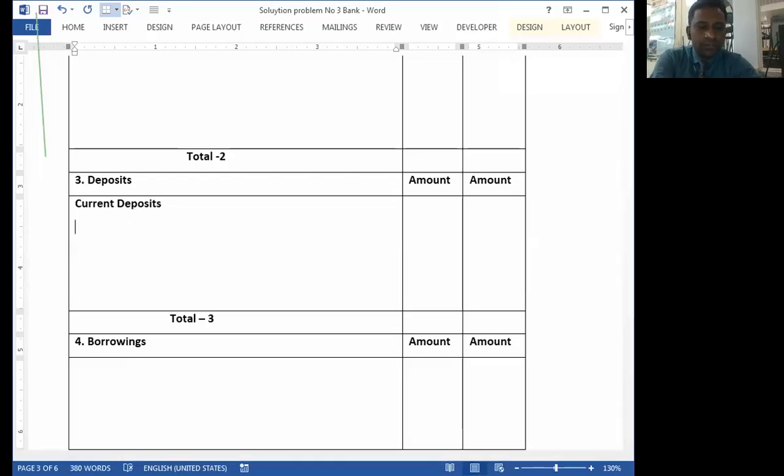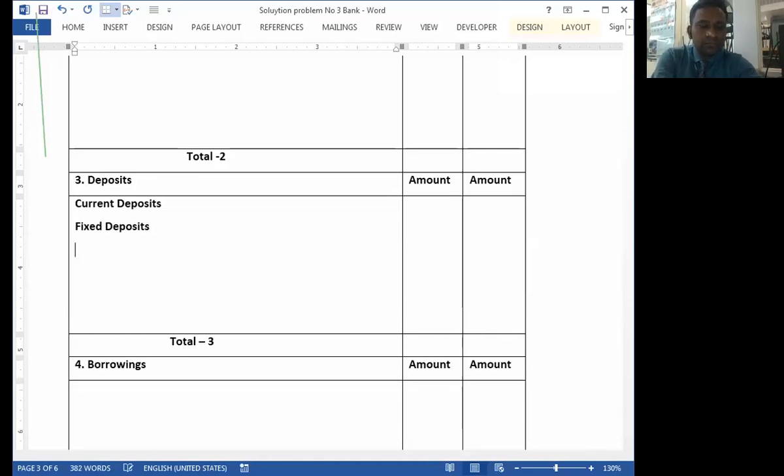Current deposit, fixed deposit, and saving bank account.